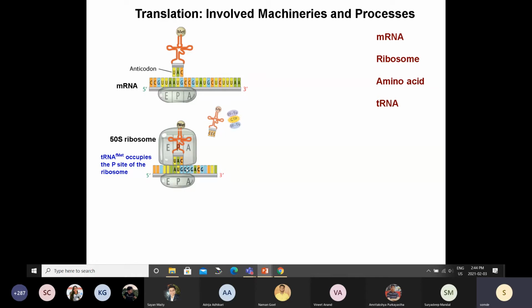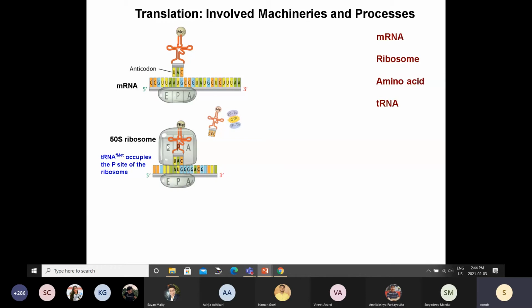Now the 50S subunit will come and bind this whole thing together. This particular image is a little misleading. It seems like there is no connection between this and this, but it is not like that. This is a huge molecule, completely wrapped around the messenger RNA. So now your ribosome is complete: the 50S, the 30S, and the transfer RNA.